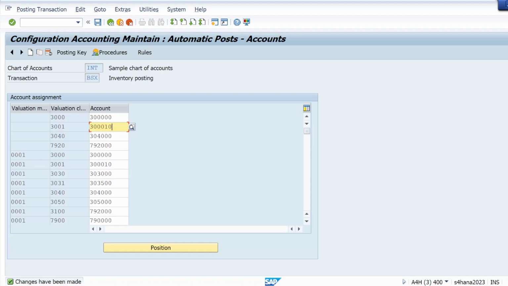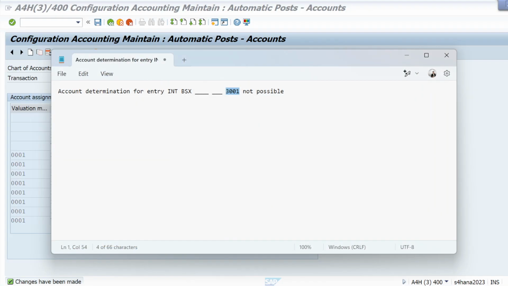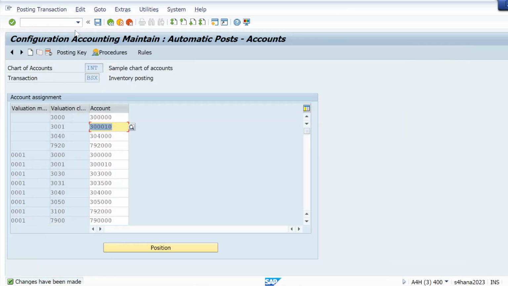So for 3001, this GL account is assigned. This is how you are going to resolve that error. In your case, the accounting key can be different, the valuation class can be different, but the procedure will be the same. Whatever accounting key is there, just go to that accounting key. Whatever valuation class is there, just go to that valuation class. That's it. Hit enter and save. This is done.